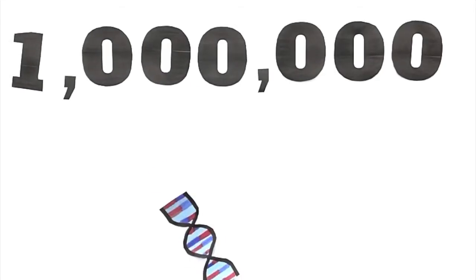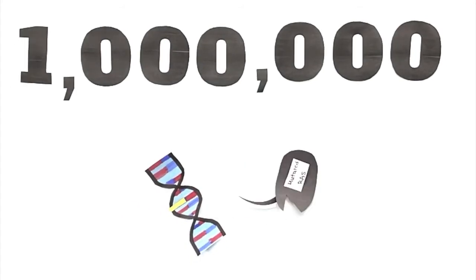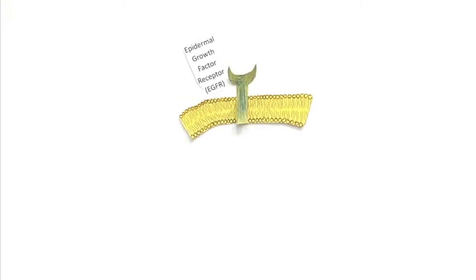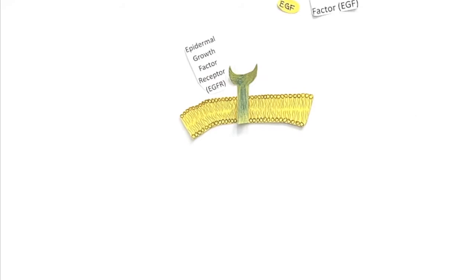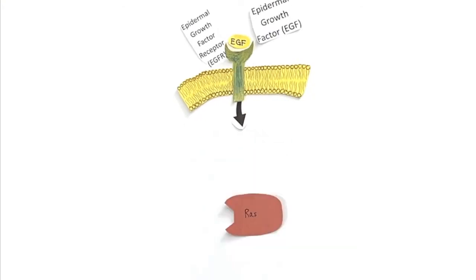Every year, over 1 million people die from cancers originating from mutations of the RAS gene. This process begins with the epidermal growth factor, or EGF, which initiates the growth phase of the cell cycle. It binds to the EGF receptor on the cell membrane. Downstream of this signaling pathway is the RAS protein.